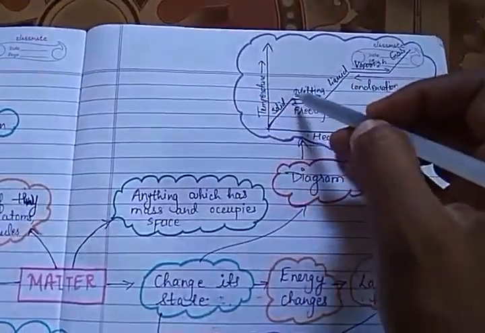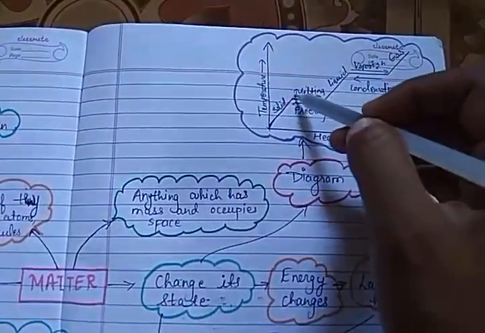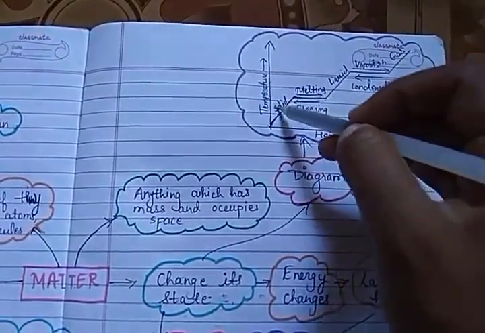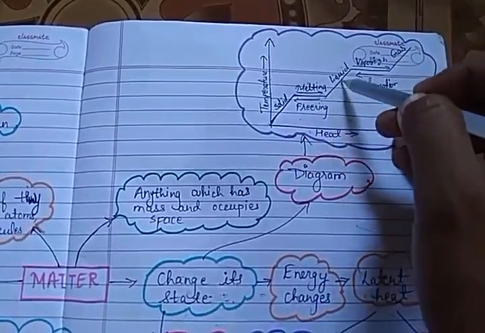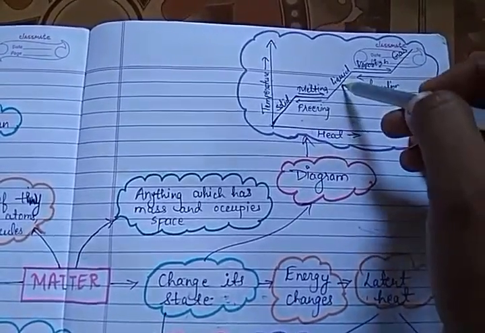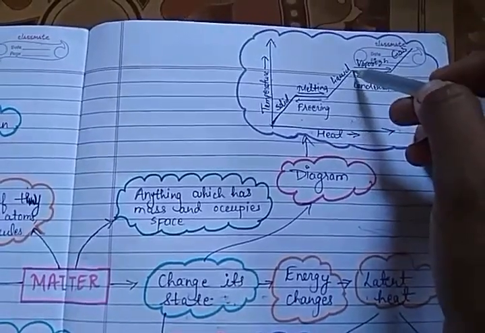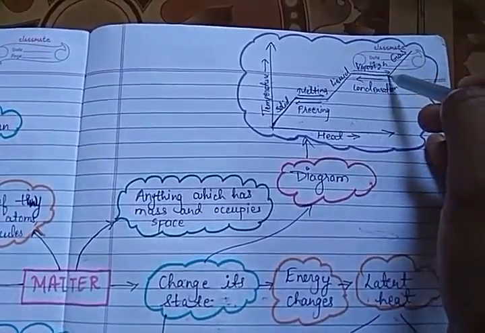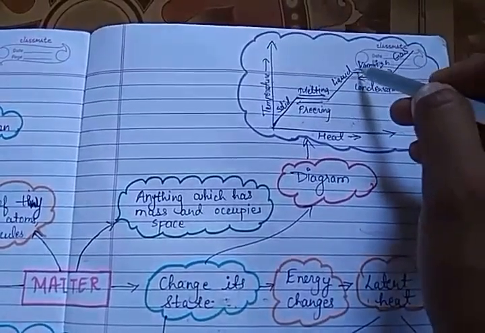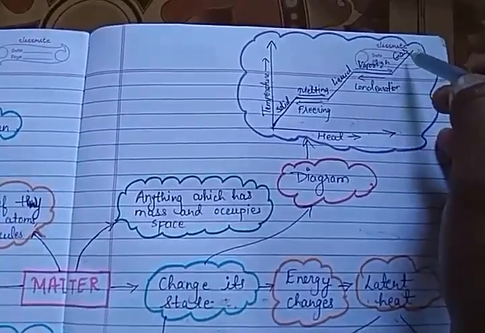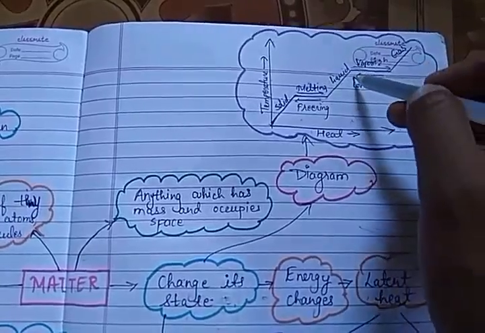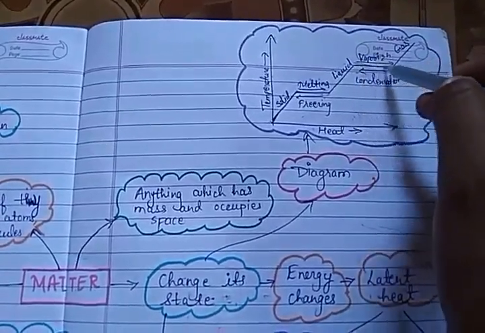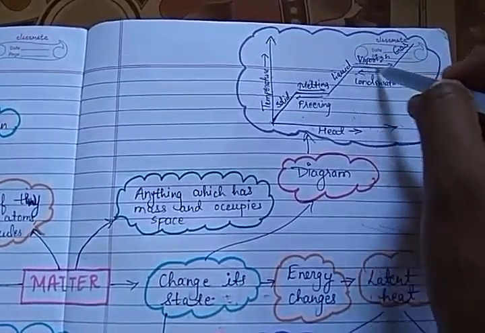So when solid changes to liquid, the temperature remains constant. When all the solid has changed to liquid, again the temperature starts rising, heat energy is absorbed. When this liquid starts changing into the gaseous state, again the temperature remains constant, and at this place vaporization takes place, and if gas is turning into liquid, condensation takes place. So when liquid changes into the gaseous state, the temperature remains constant.